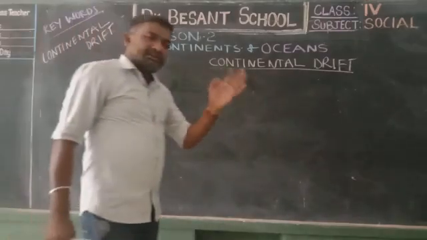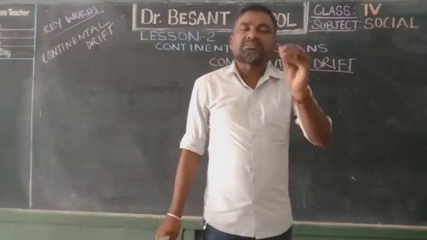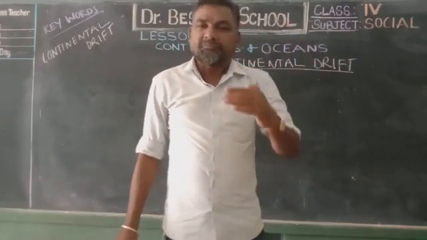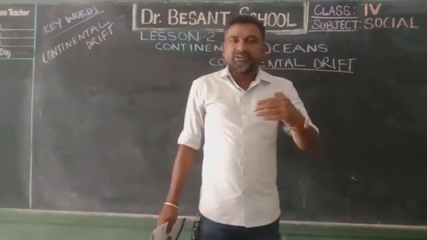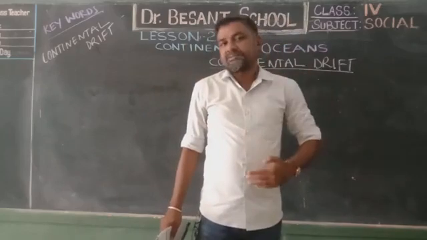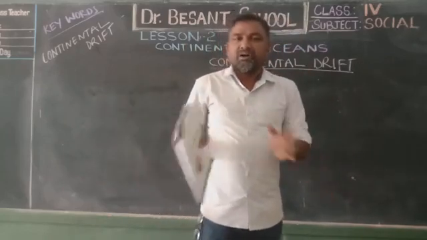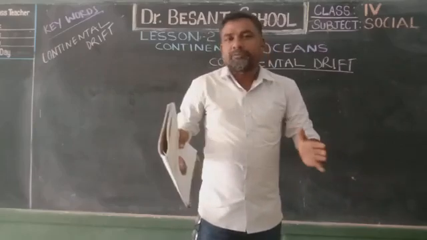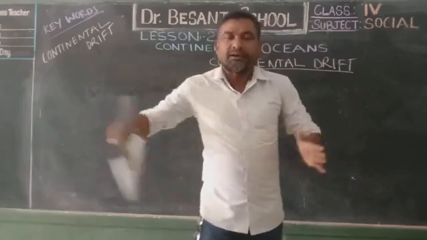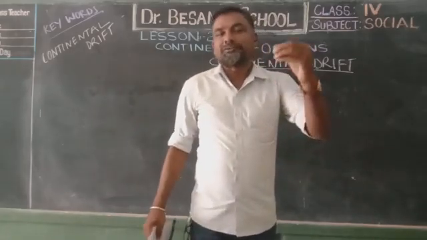It's very clear and simple. Continental means all the 7 continents. Drift means gap. That means how all the 7 continents are moving from one to another. That movement from one to another is nothing but a continental drift.